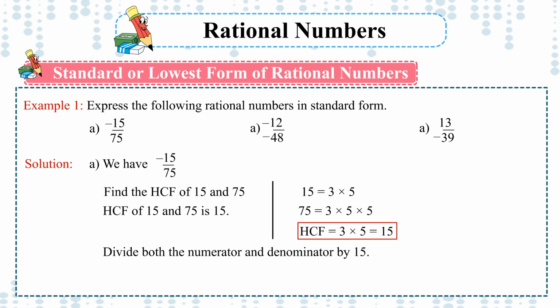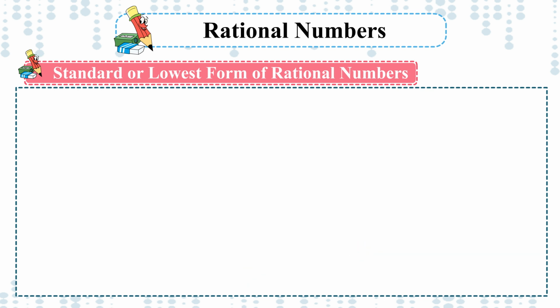Divide both the numerator and denominator by 15. Minus 15 divided by 15 upon 75 divided by 15 is equal to minus 1 upon 5. Thus, the standard form of minus 15 upon 75 is minus 1 upon 5.